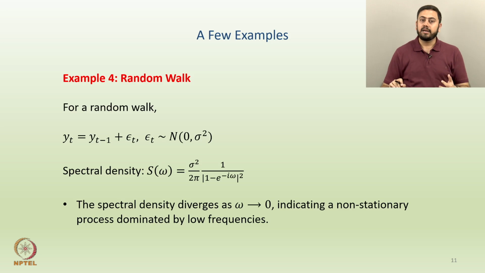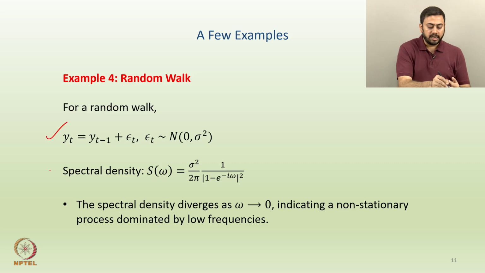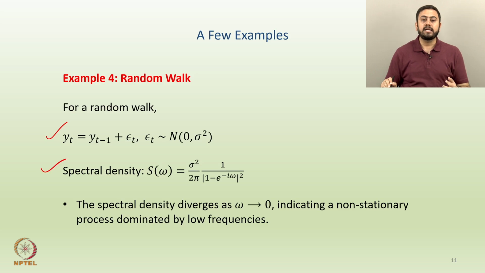And the last example is a random walk. So, this is a random walk equation: yt equals yt minus 1 plus epsilon t, and for the random walk I can actually derive the spectral density to take that form. And what do you mean by that? The spectral density diverges as omega tends to 0, indicating a non-stationary process dominated by low frequencies.